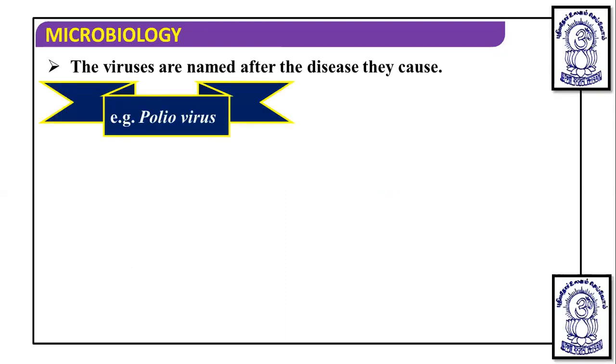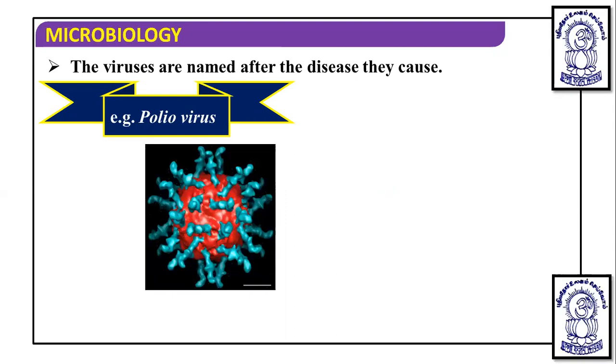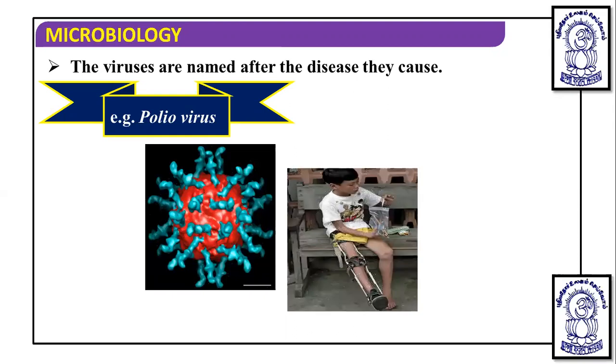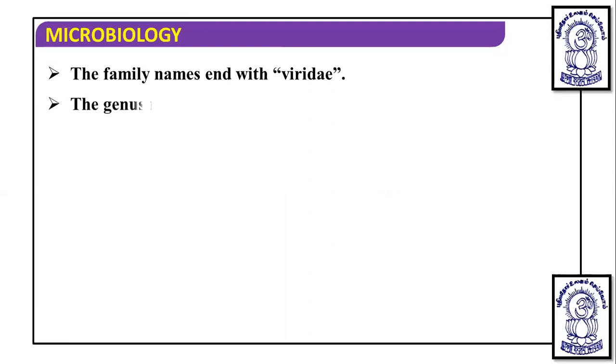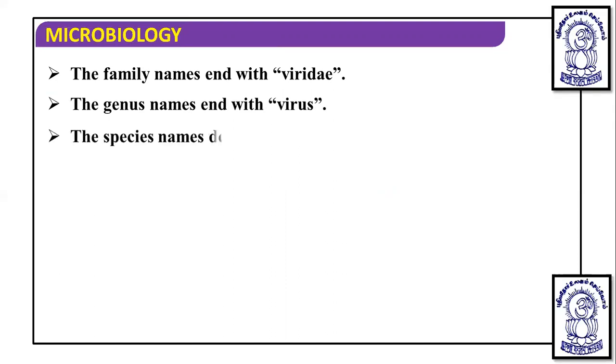Example, poliovirus, because it causes poliomyelitis. The family names end with viridae, and the genus names end with virus, whereas the species name is descriptive.